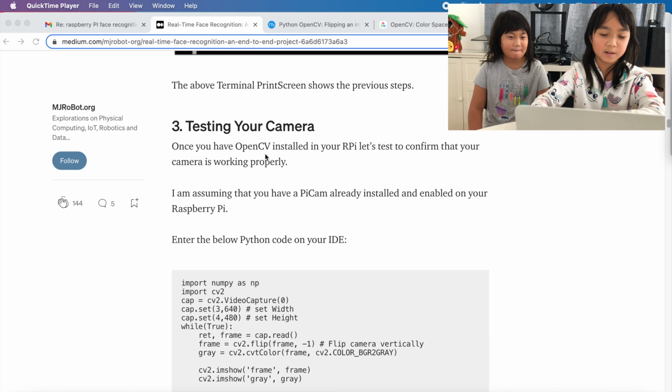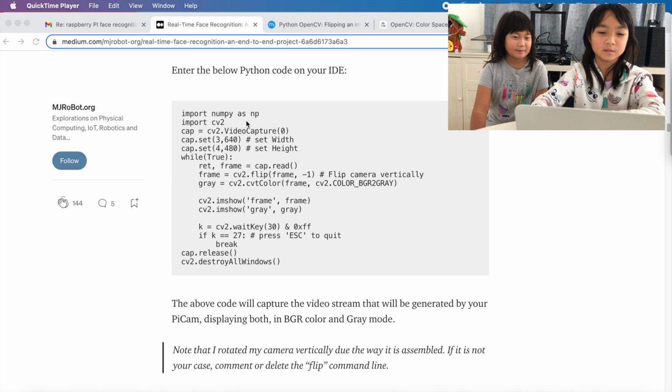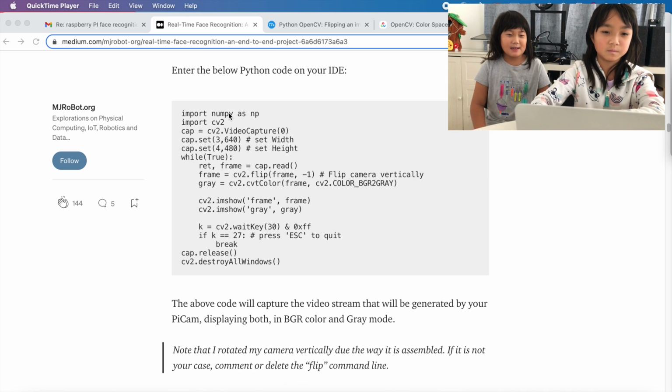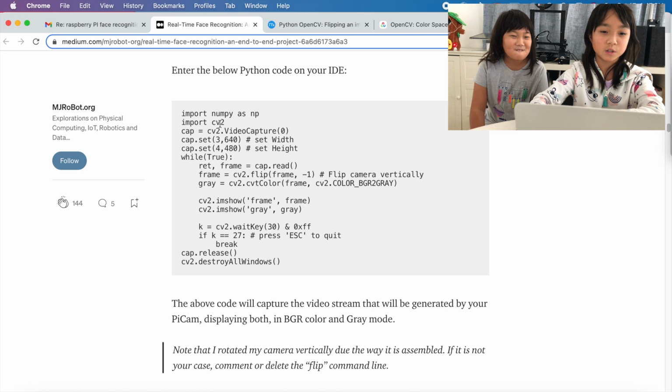So let's test our camera. Let's now dive into the code. NumPy is an open source numerical Python library. OpenCV is for computer vision, machine learning, and image processing.